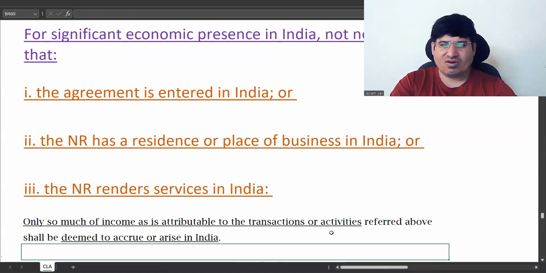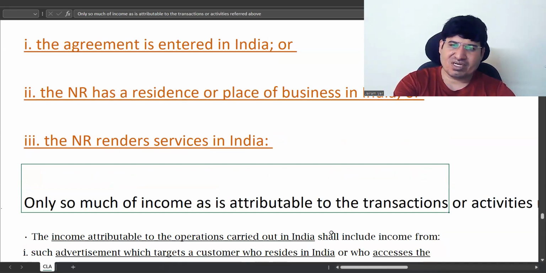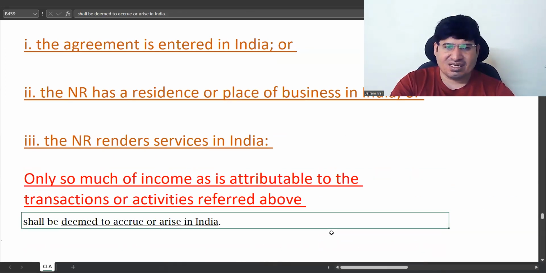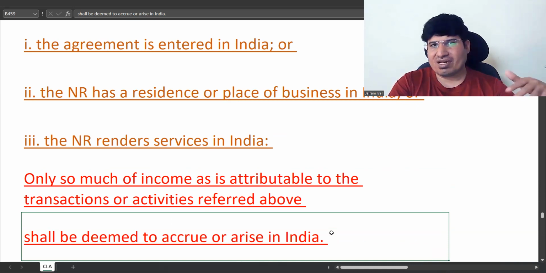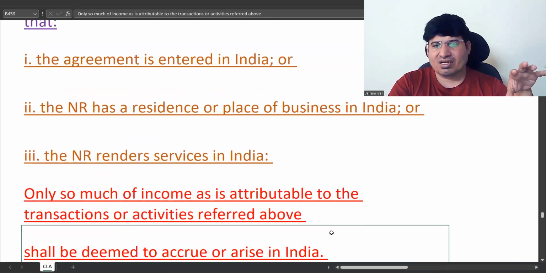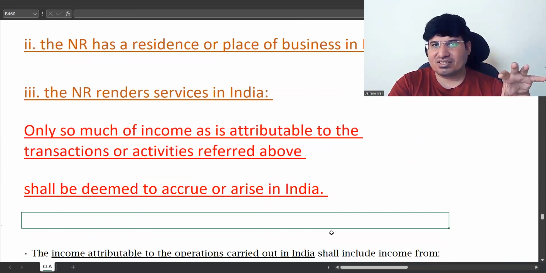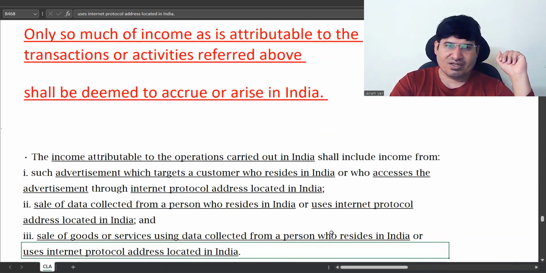And then only so much income as is attributable to the transactions or activities referred to above shall be deemed to accrue or arise in India. So whatever income he has got out of these transactions using Indian territory will be deemed to accrue or arise in India.